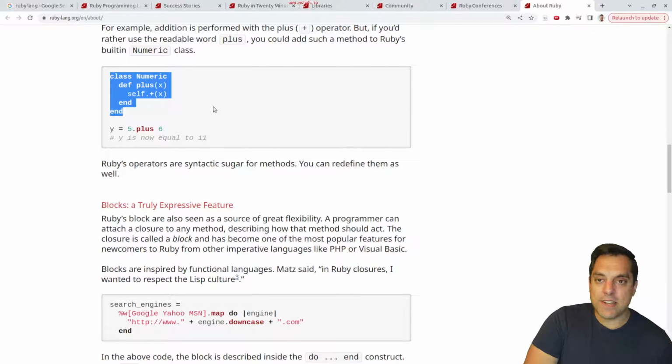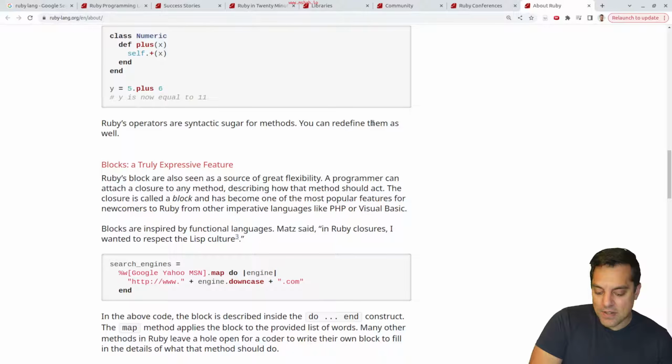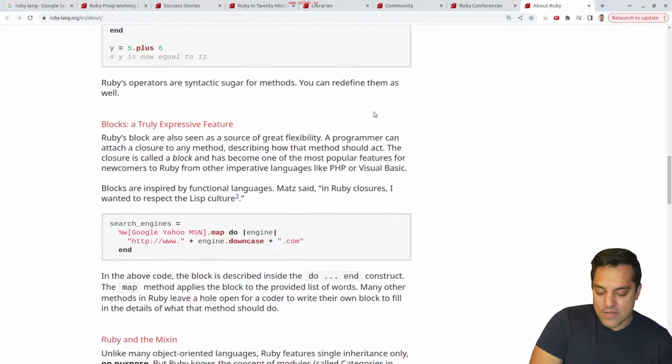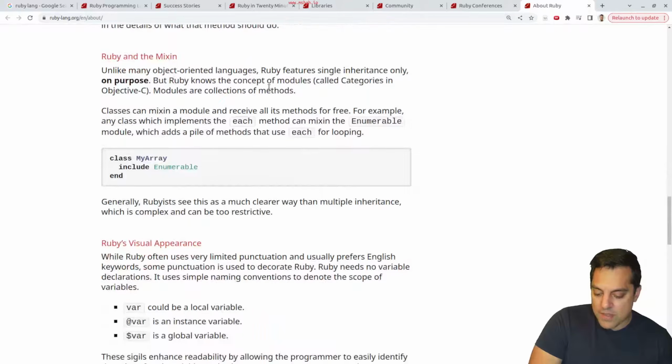Okay, so pretty dynamic language in nature. So that's pretty cool here. And we see that a lot with these dynamic programming languages. Again, I've done a little bit of JavaScript, so maybe we'll have to revisit that properly here. Let's see, Ruby and the mixin. Okay, let's check this out here.